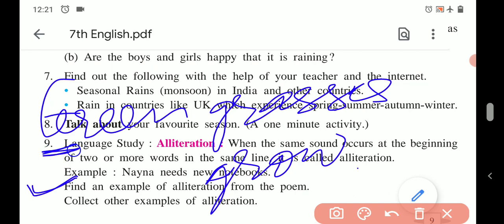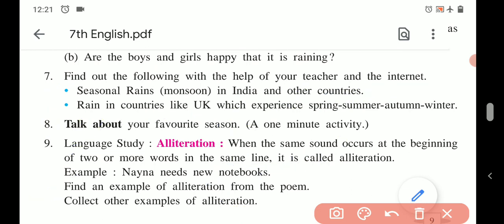The first word green starts with G, the second word grasses starts with G, the third word grow starts with G. So in this example, the G sound is repeated. So this is an example of alliteration. Only one example is given in the poem.